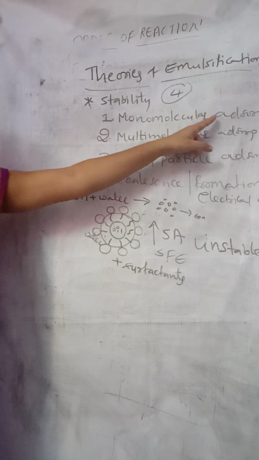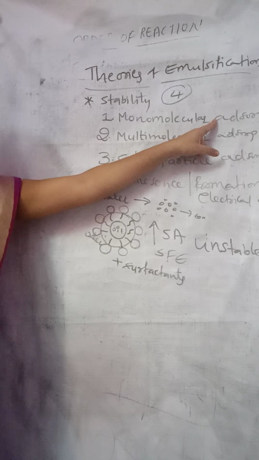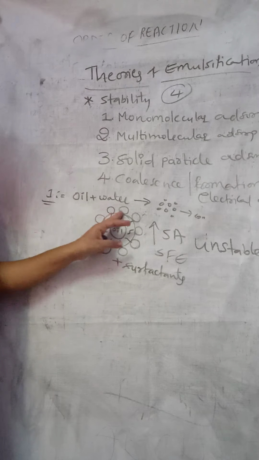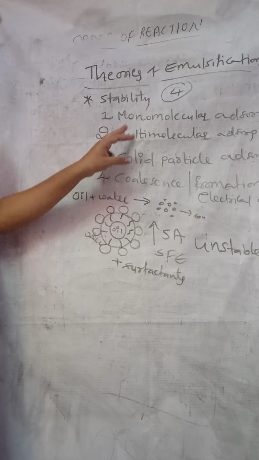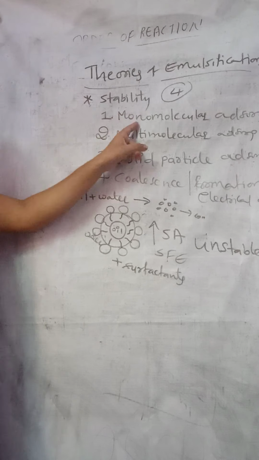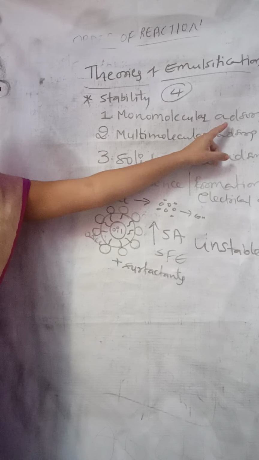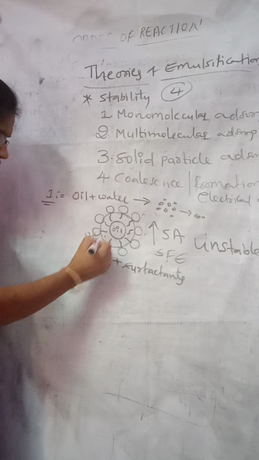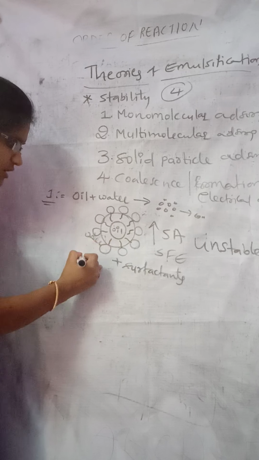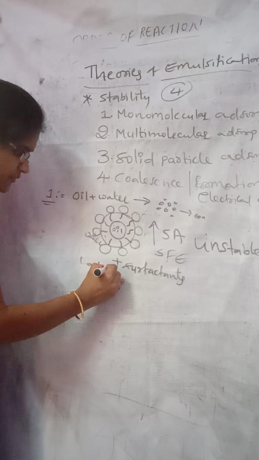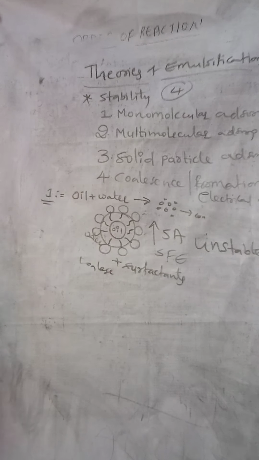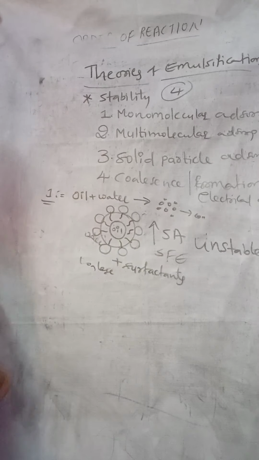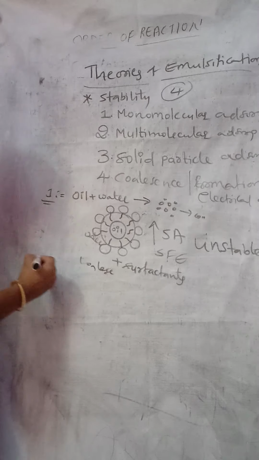Adsorption means the accumulation of particles at the surface. On the surface the surfactant molecules accumulate and form one layer, so it is called monomolecular adsorption theory. Due to the formation of this layer, the coalescence of the globules will be stopped, so that the emulsion will become stable. So this is regarding monomolecular.